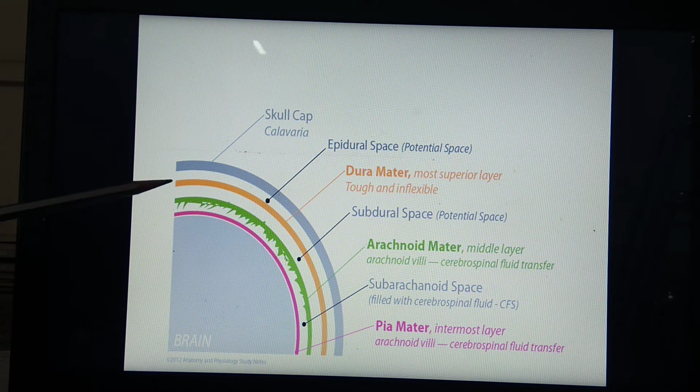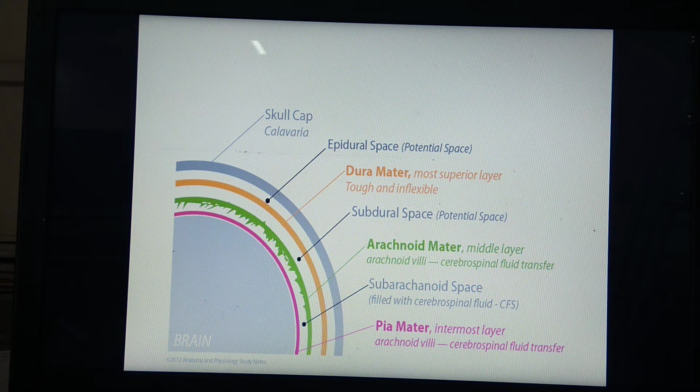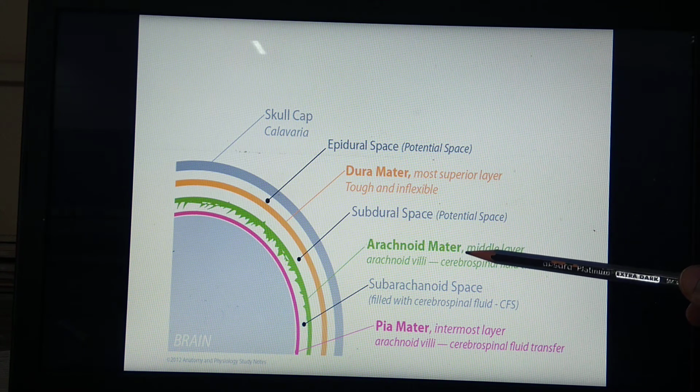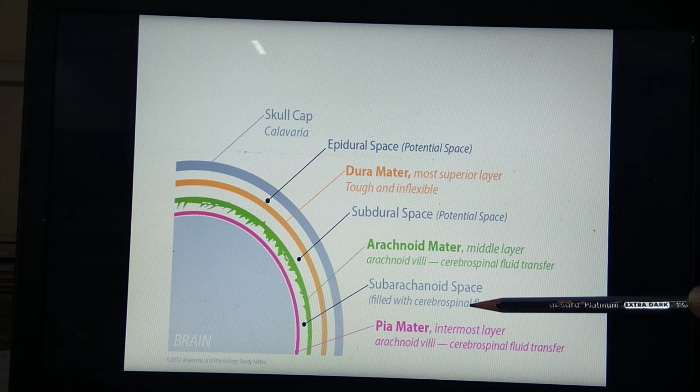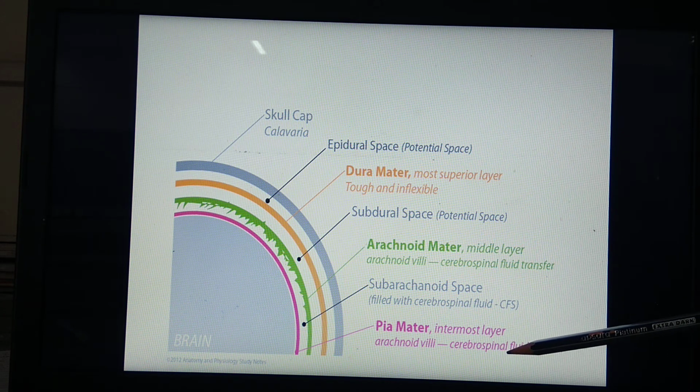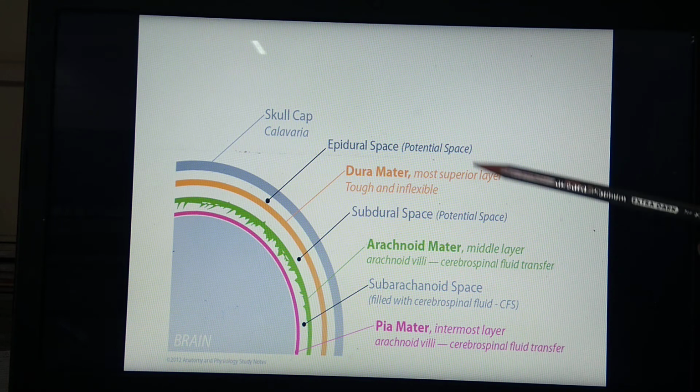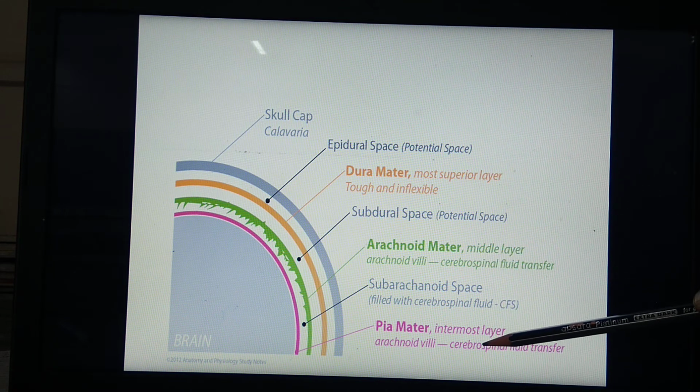What is the name of these meninges and what are their functions? You can see that the outermost meninx is called dura mater. Dura mater is the outermost membrane, which is tough and protective. The second layer is called arachnoid layer, which is a thin layer, and the innermost is called pia mater, which is also a thin layer. Okay, so these are the three layers: dura mater, arachnoid layer, and pia mater.